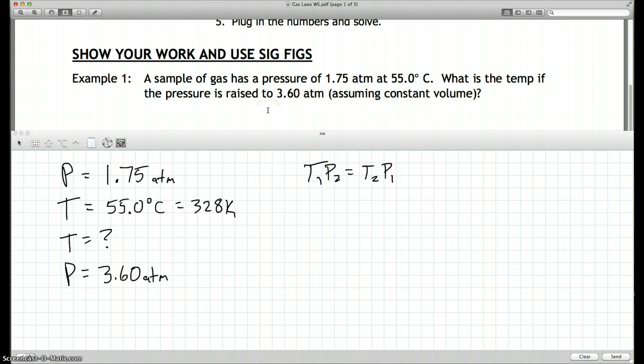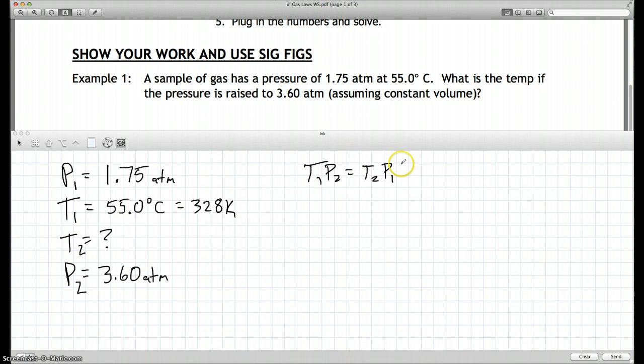If it's raised to that, that implies that that's the ending pressure. So the 3.60 is my P2, my ending pressure. If that's P2, the other P must be 1. And I notice I've got this pressure at that temperature, so they're related. So if 1.75 is P1, the 55 degrees Celsius must be T1. And we're looking for a temperature after I raise the pressure, so that implies that this is T2.